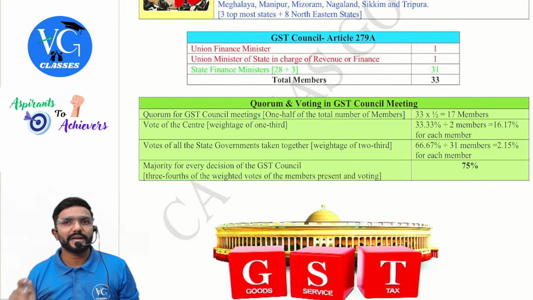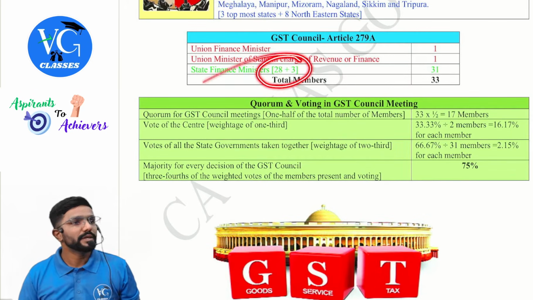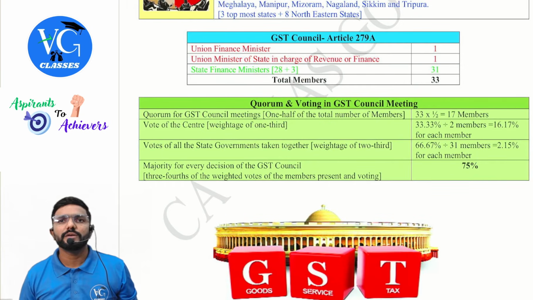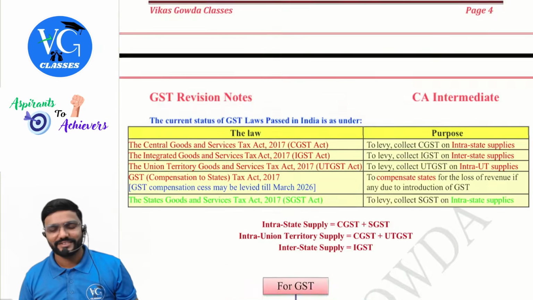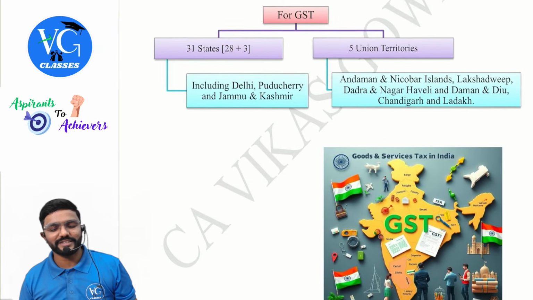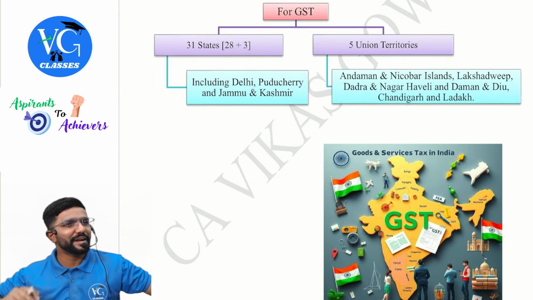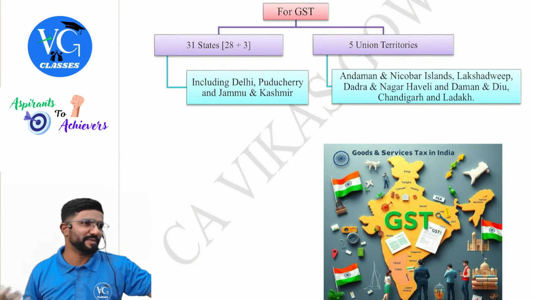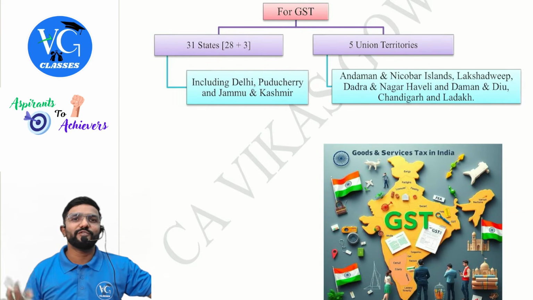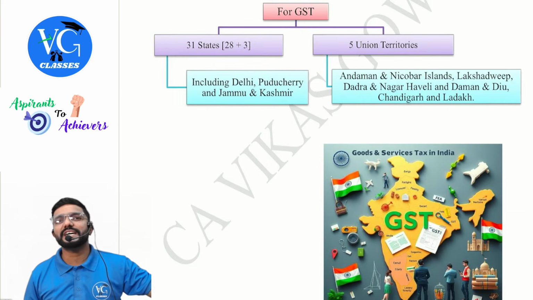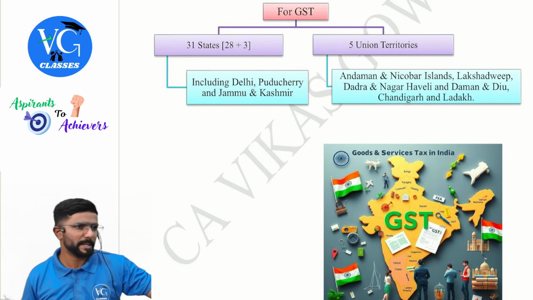So there are totally 28 plus 3 state finance ministers. 28 plus 3, sir, you are wrong, sir. Yes, I might be wrong, but not for GST purpose. Clear? So for GST, how many states are there in India, sir? Actually 28.